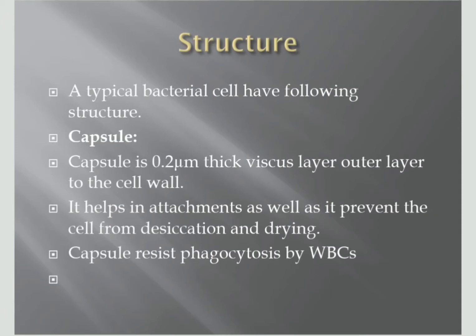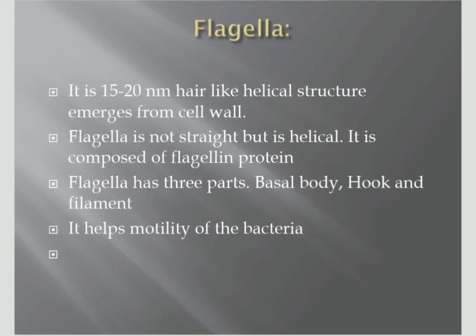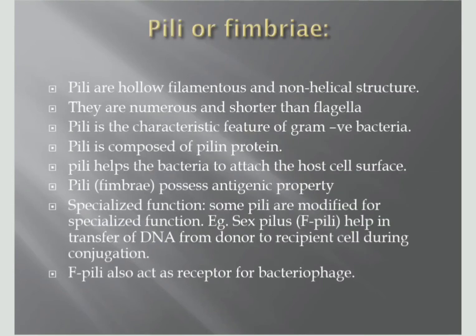Capsule resists phagocytosis by the white blood cells. White blood cells, the immune cells, undergo phagocytosis, but this is prevented by the capsule. Flagella: these are 15 to 20 nanometer hair-like helical structures that emerge from the cell wall. They are composed of flagellin protein and made up of a basal body, hook, and filament. And what is the main function? They help in the motility of the bacteria.